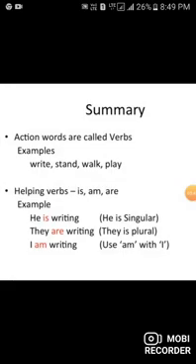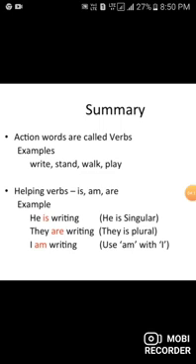So far we have seen verbs and helping verbs. What are verbs? They are action words. Verbs are nothing but action words or doing words. Example, write, stand, walk, play. Also, if we say writing, standing, walking, playing, those words are called main verbs.